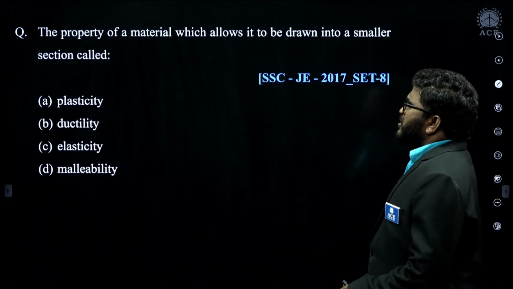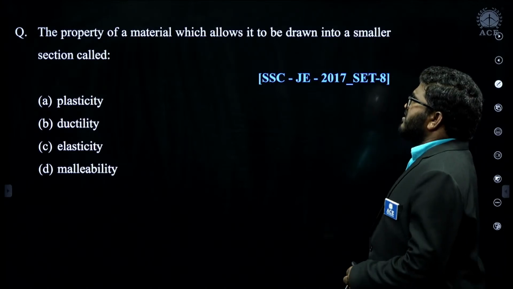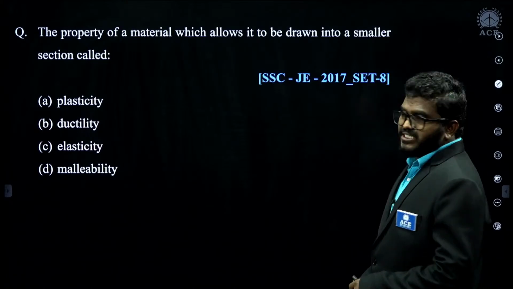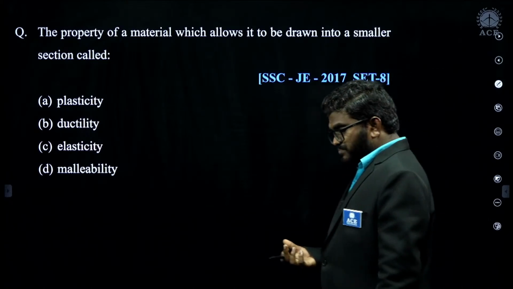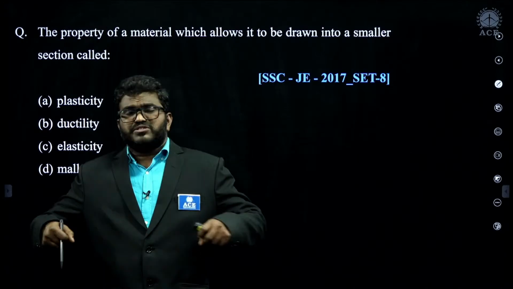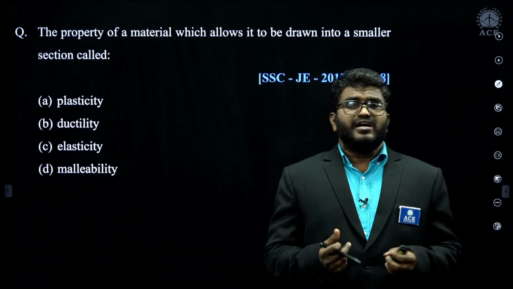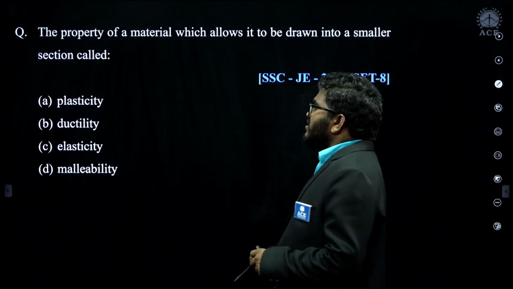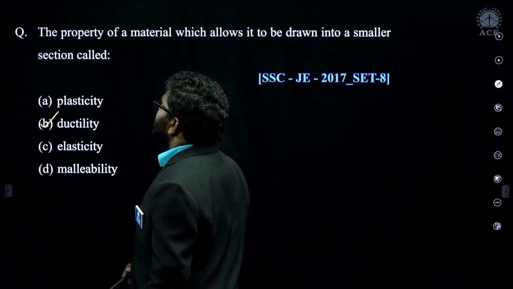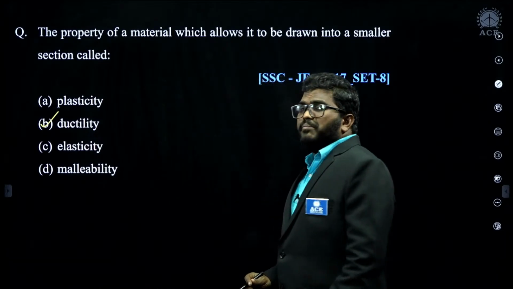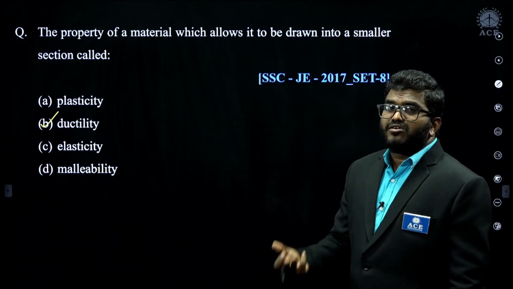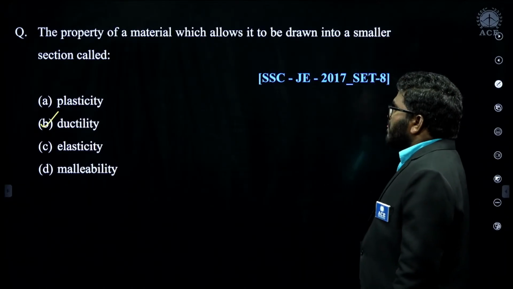Now, the property of a material which allows it to be drawn into a smaller cross-section area. So, by applying a tensile test to the material, the cross-section area will decrease and length will increase. That we call ductility of the material. Ductility of the material is nothing but the ability of a material to be drawn into wires. So, sudden reduction in cross-section area is going to change.